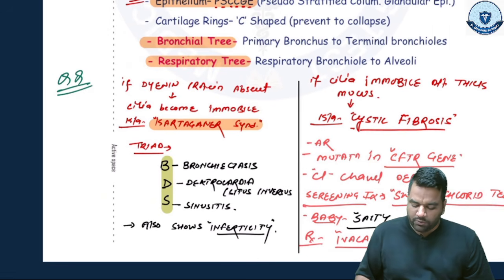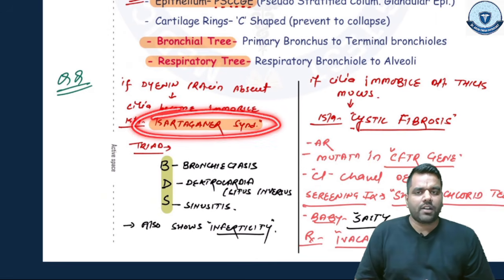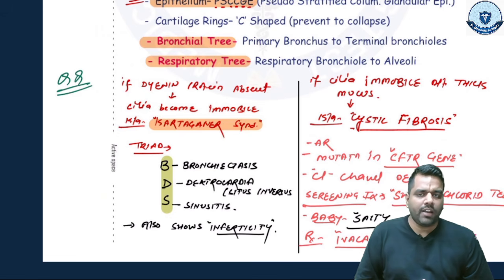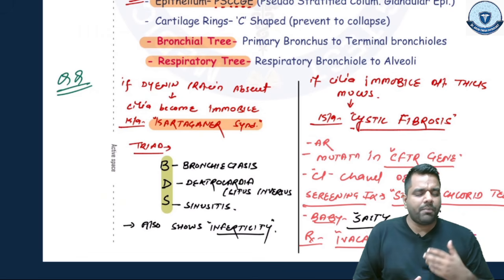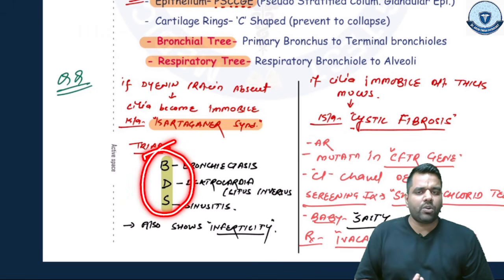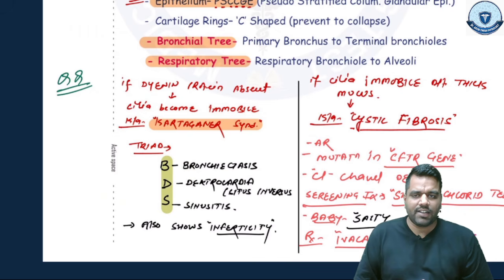Also we discussed Kartagener syndrome. In Kartagener, the cilia are immobile. Why? Because of the absence of the dynein protein. And the mnemonic I told you is BDS: bronchiectasis, dextrocardia, sinusitis.